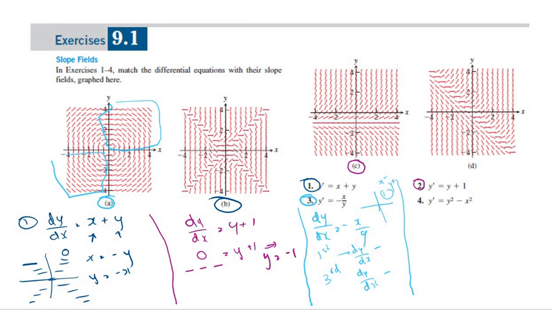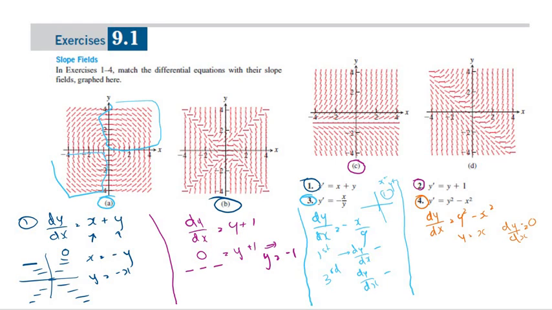Now let's look at 4. So we are left with D now. So 4 is dy over dx equals y squared minus x squared. So for all y and all x, when y is equal to x, dy over dx is equal to 0.